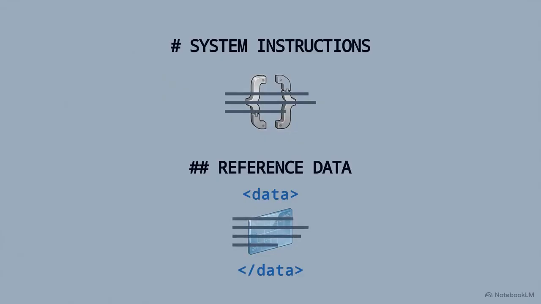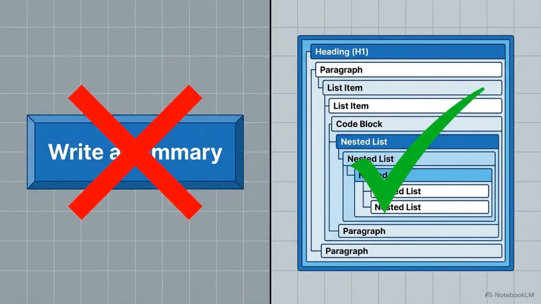This diagram illustrates how to use Markdown and XML tags to build strict logical boundaries. XML uses structural tags to define where data begins and ends. Wrapping reference documents in these tags prevents the model from confusing overarching command instructions with the raw data. Formatting your instructions is only the first step.